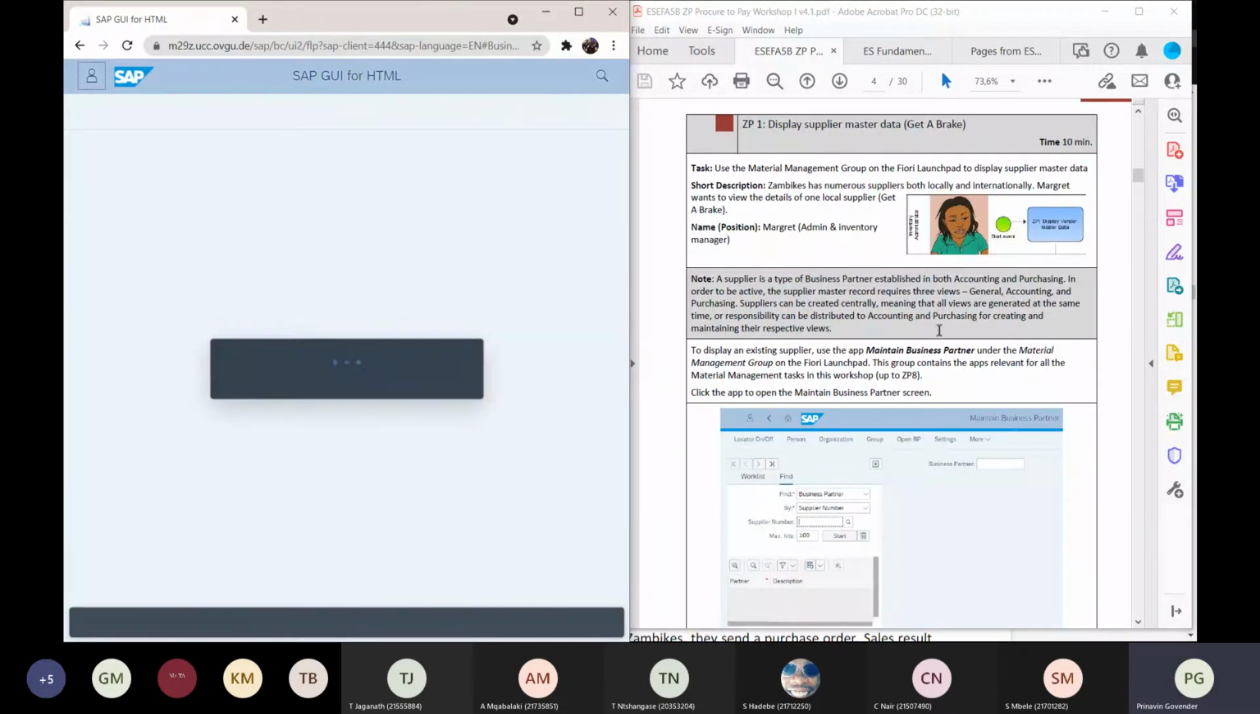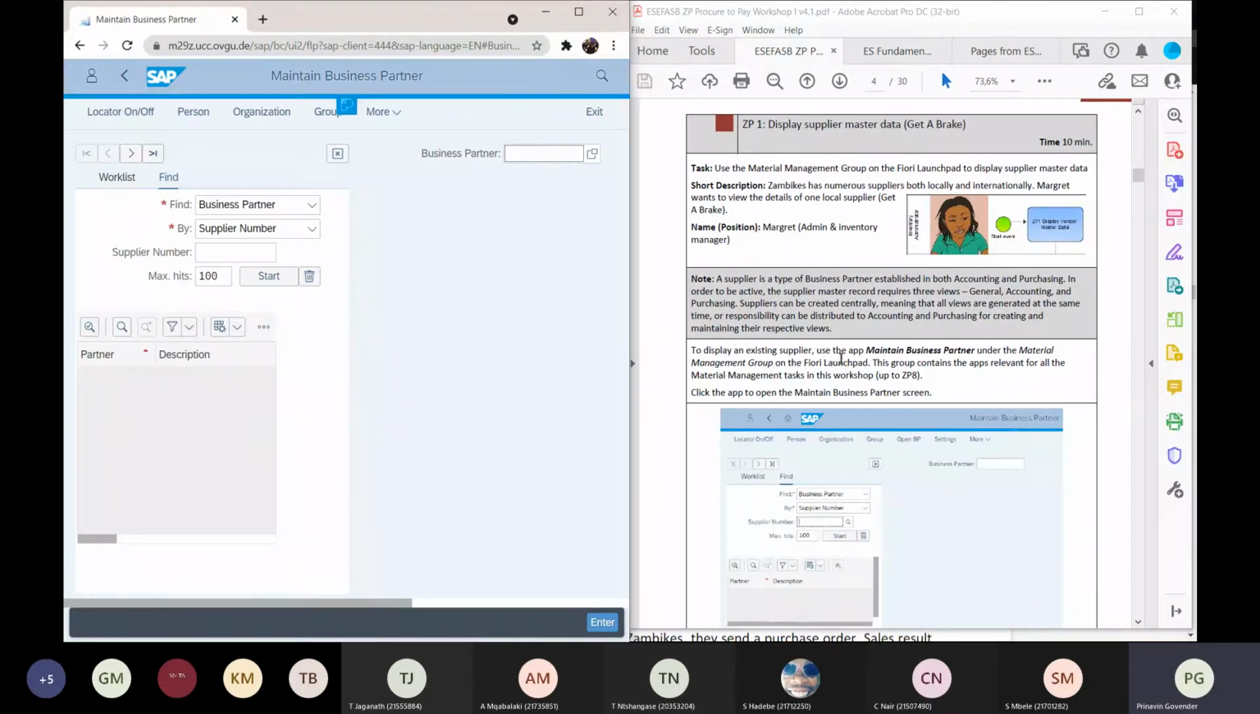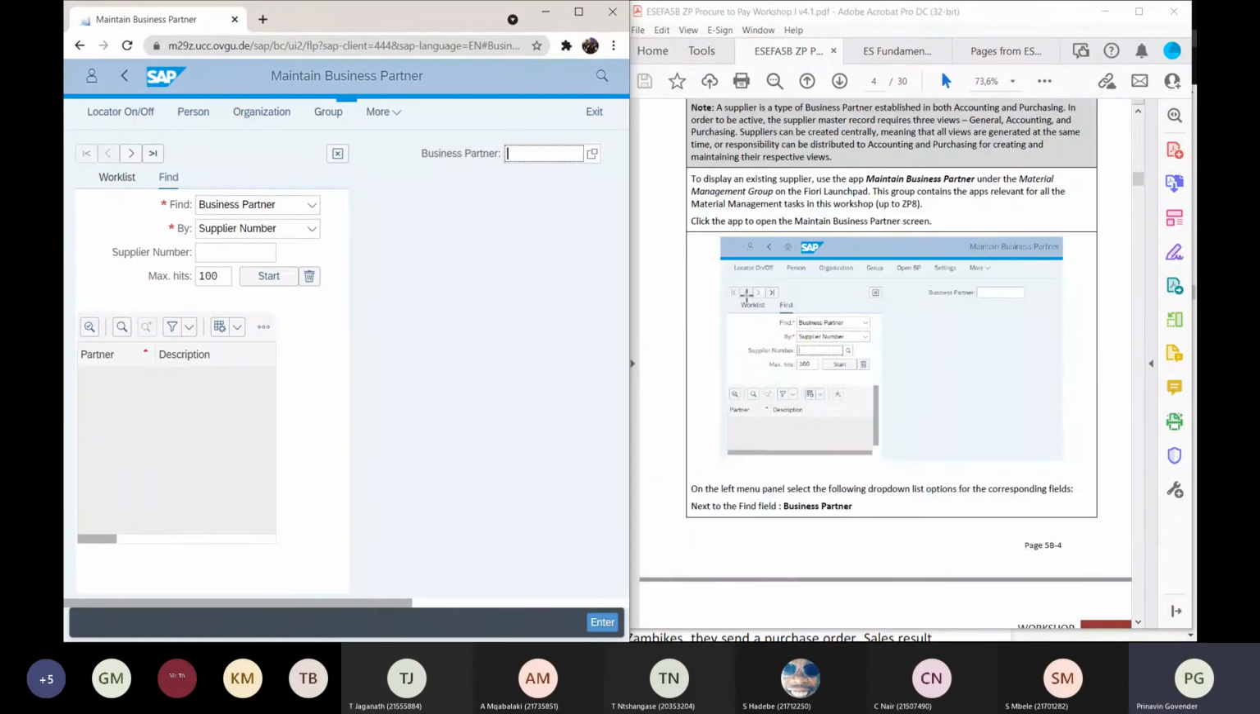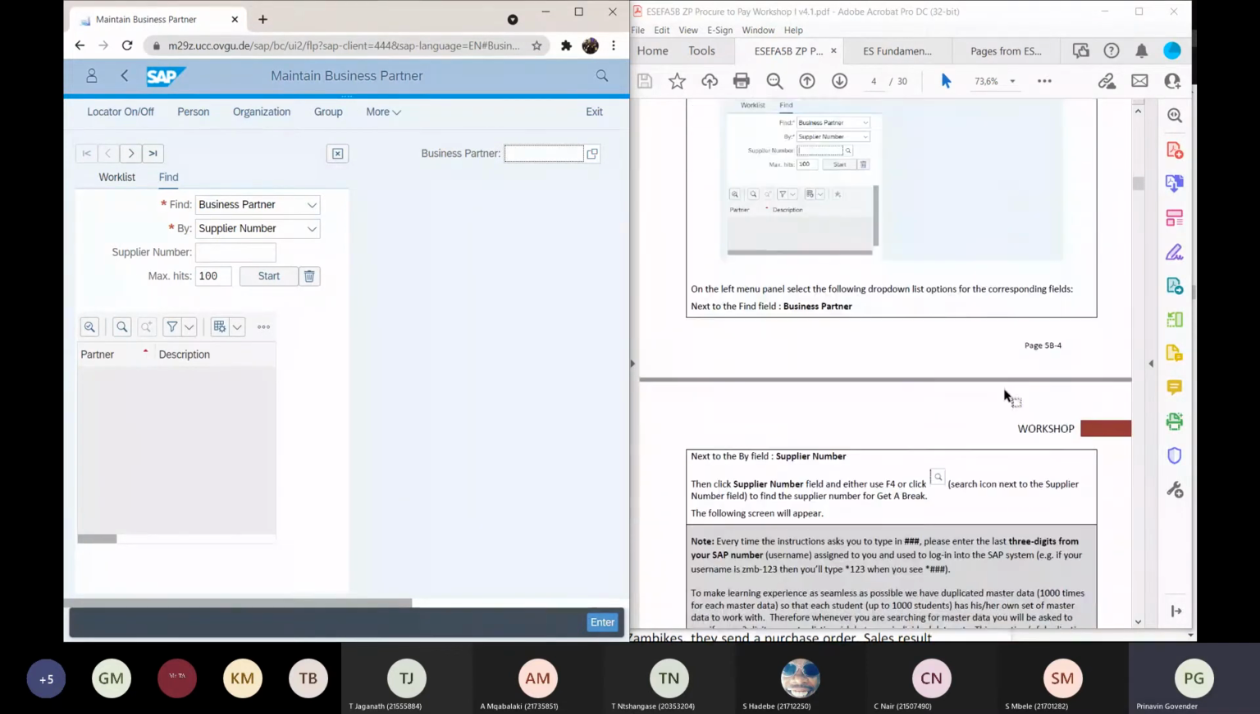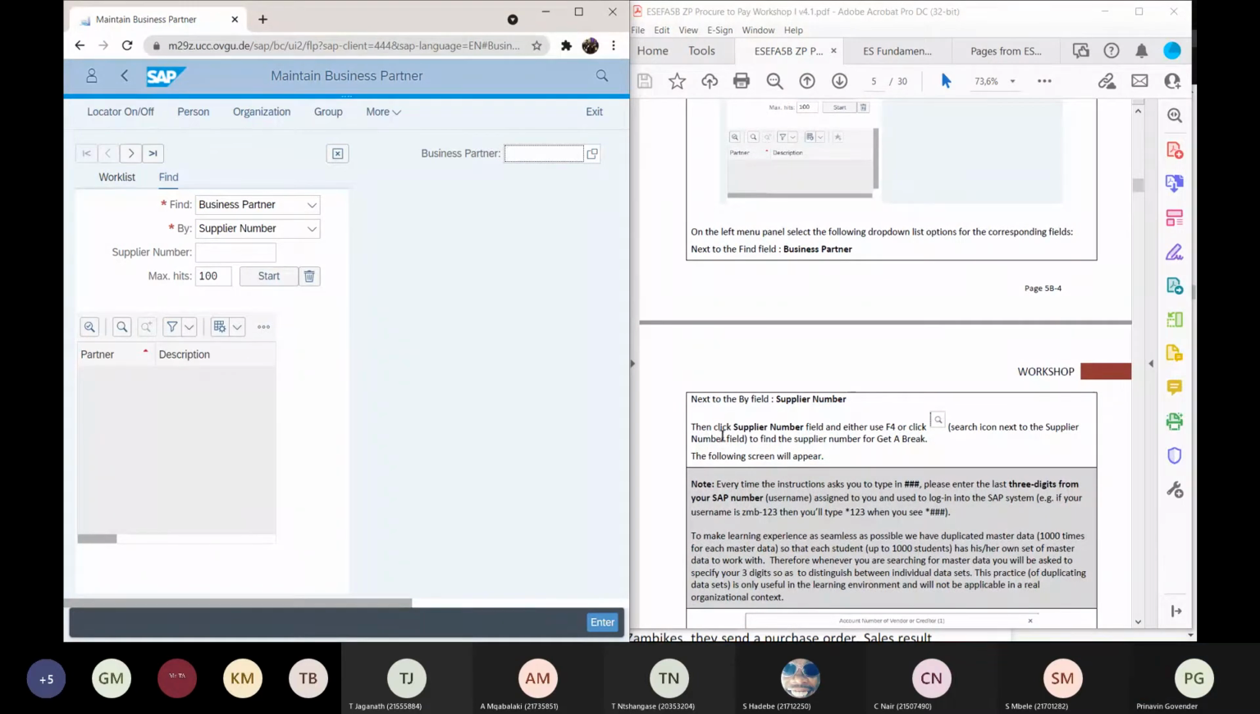It's under the material, but I'm not using the materials management group. I searched for it. There's my business partner. There's my supplier number. Then click the supplier field number.